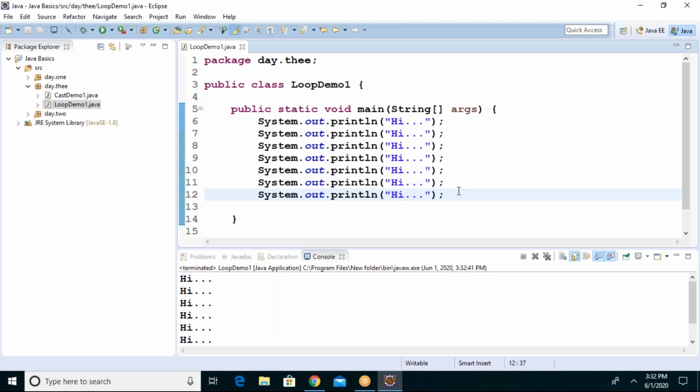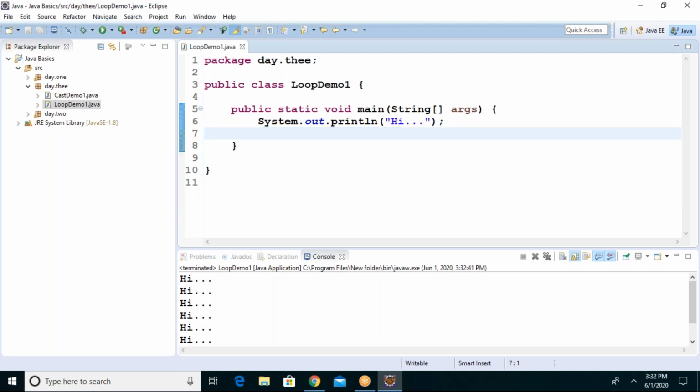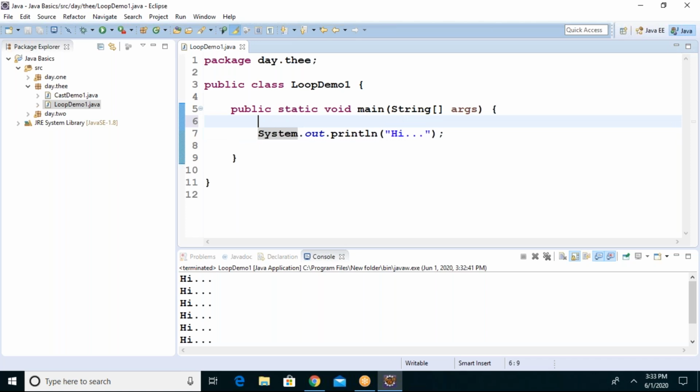Is it a standard practice to copy paste that number of lines, however many outputs you want, when everything is the same? No, it's against the standards. So when you want a number of values with the same output, and your task is to repeat the same thing again and again, then we should go with a loop rather than repeating the same thing again and again.